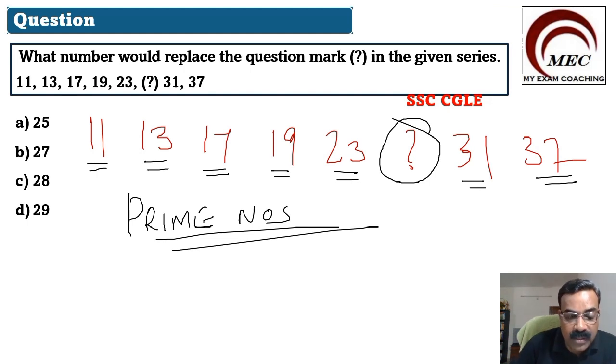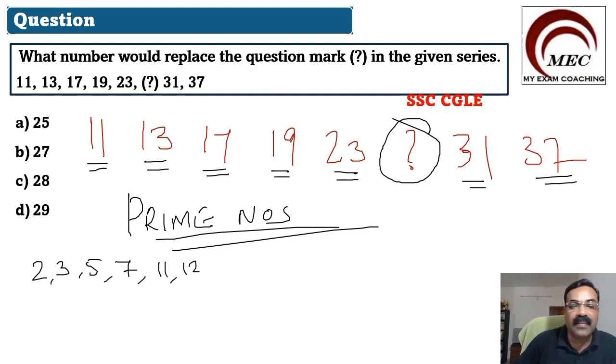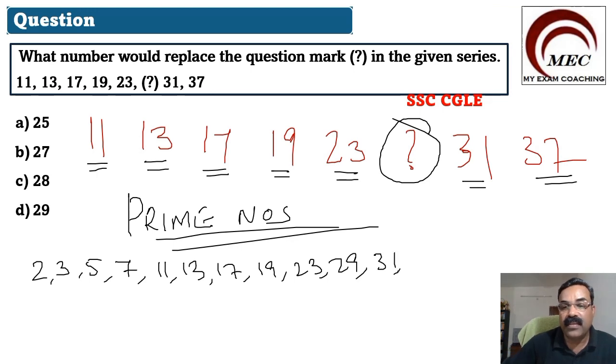The lowest prime number is 2, then 3, 5, 7, 11, 13, 17, 19, 23, 29, 31, 37, 41, 43.